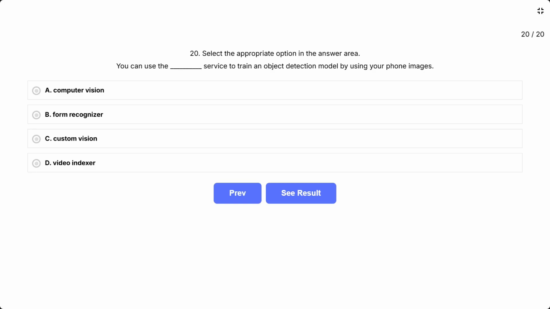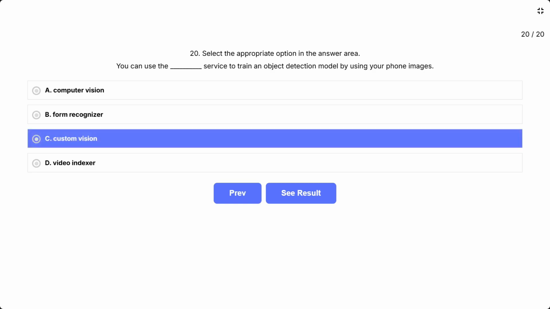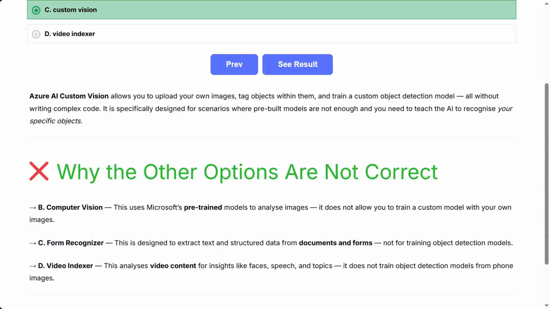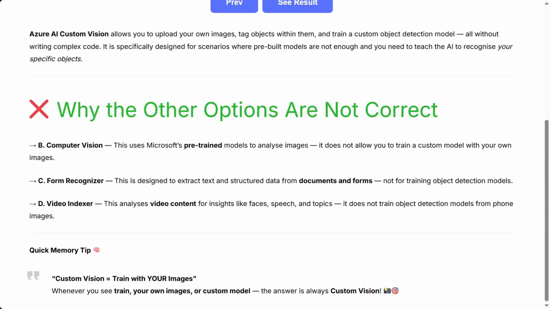The correct answer is C. Custom Vision. Azure AI Custom Vision allows you to upload your own images, tag objects within them, and train a custom object detection model, all without writing complex code. It is specifically designed for scenarios where pre-built models are not enough, and you need to teach the AI to recognize your specific objects.